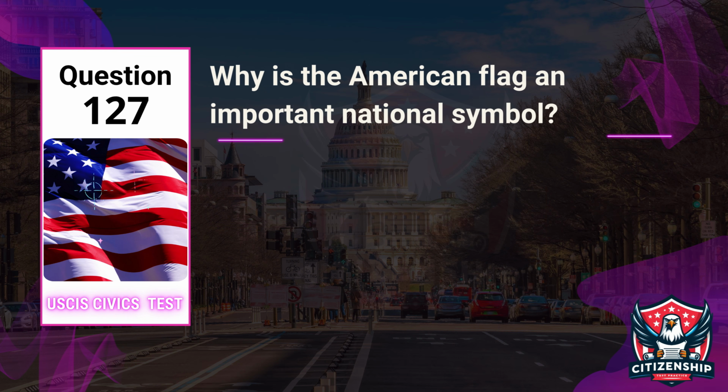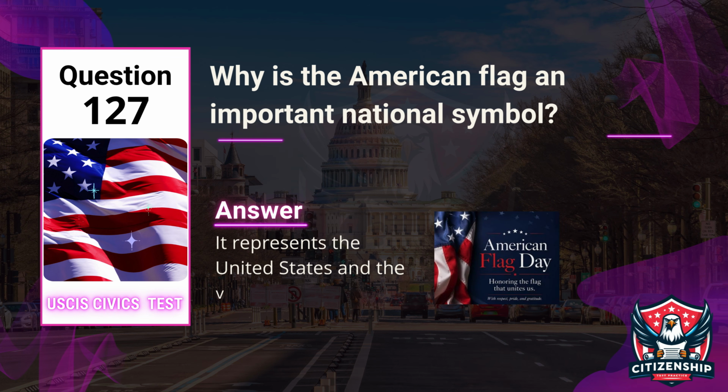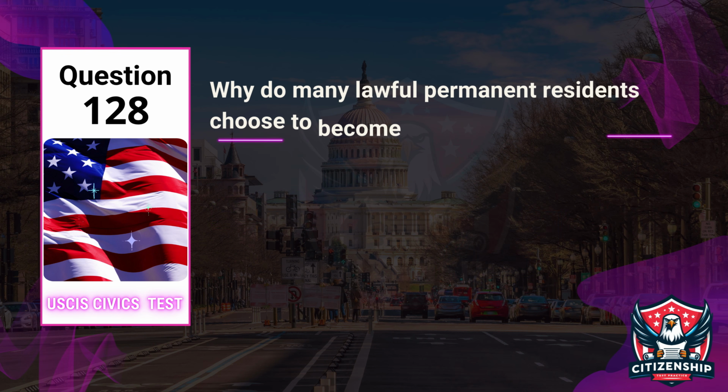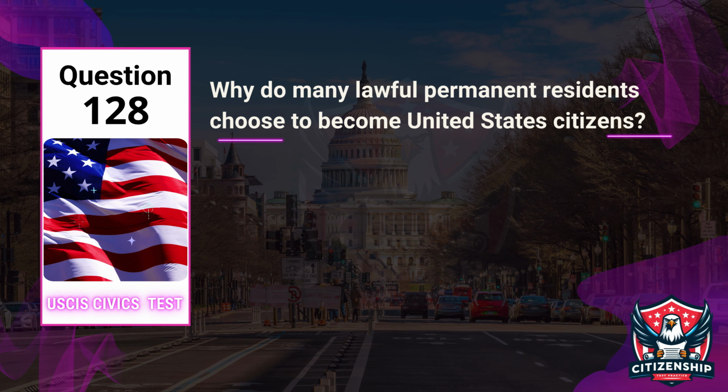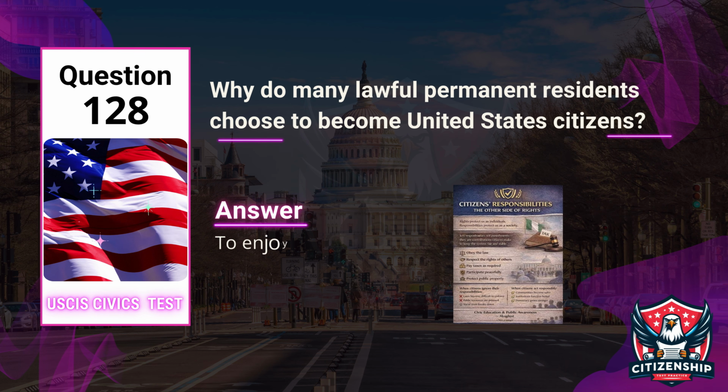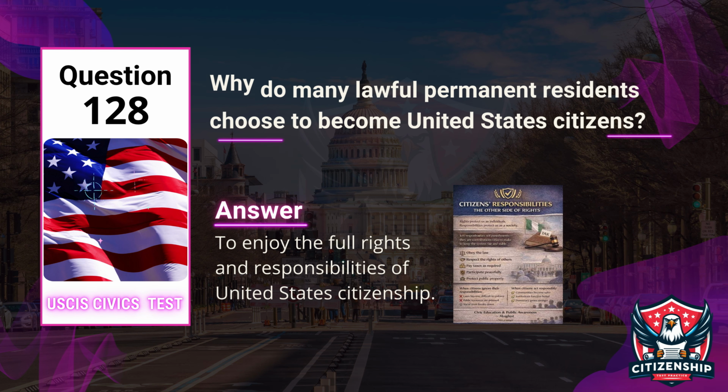Question 127. Officer, why is the American flag an important national symbol? Applicant, it represents the United States and the values of freedom and unity. Question 128. Officer, why do many lawful permanent residents choose to become United States citizens? Applicant, to enjoy the full rights and responsibilities of United States citizenship.